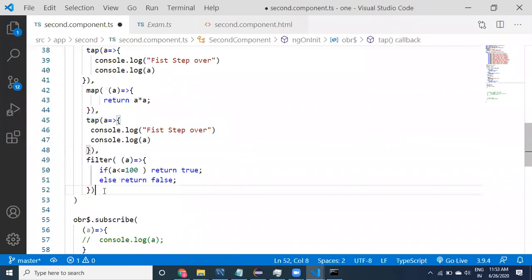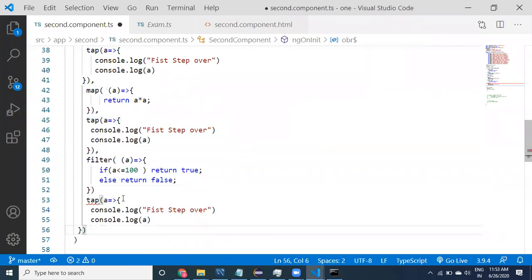See here, guys. And finally, even after the filter also apply this. Apply this even after the filter. This is the third step.